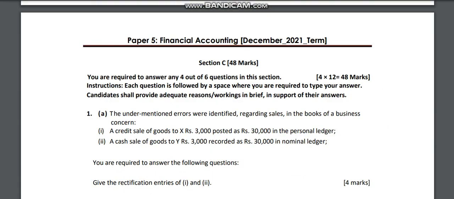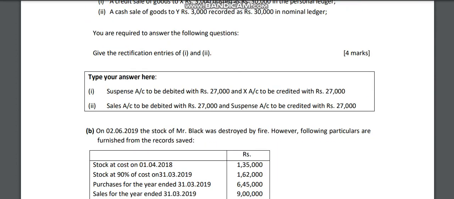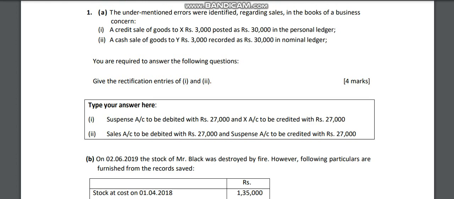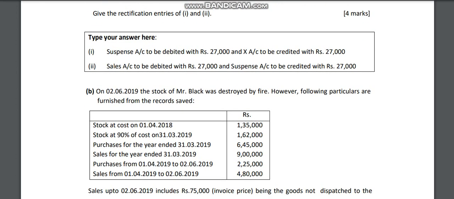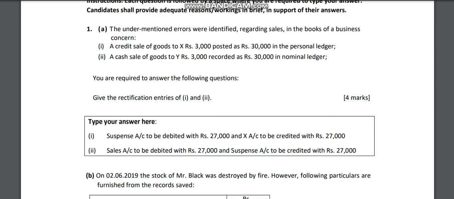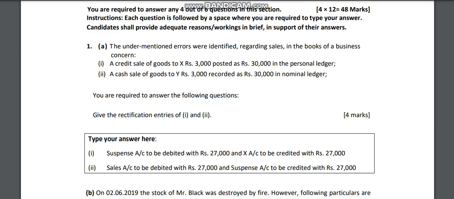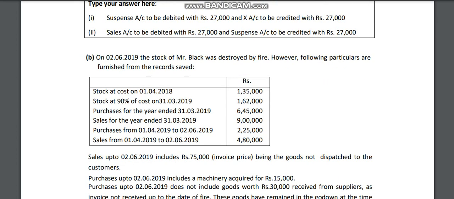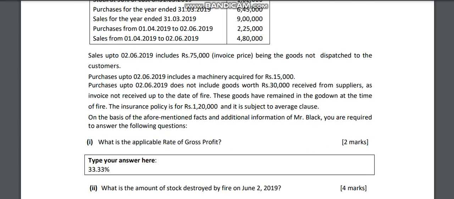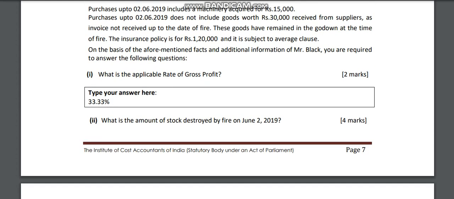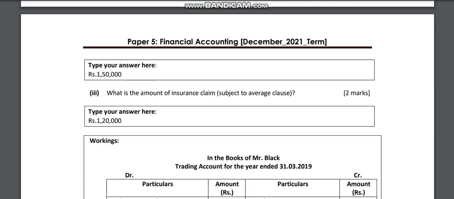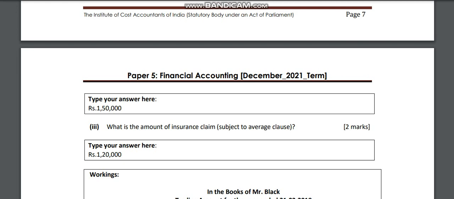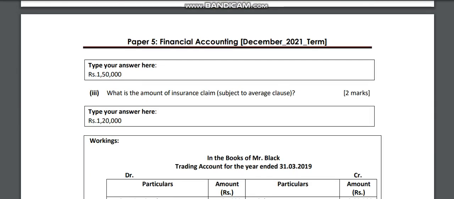So come to Section C, Question 1. In Question 1 they have given sub questions. In that they're asking the questions, you have to type your answer here. Again they have given Question A, in that again two questions, and we have to answer both here. Question B, whatever the question they ask, again two types, so you have to answer based on that. So the sub questions are three here, and you have to answer.